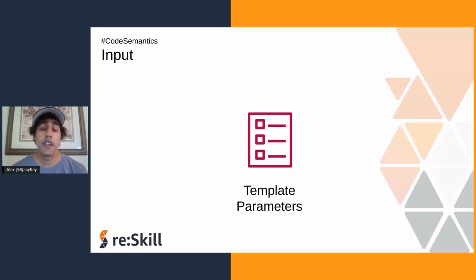Okay, now let's dive a little bit more into the code semantics of CF. We're going to go over input. Now, when we share templates, we want to make it easier for users to customize how they add to the cloud with that template. We can do that by changing a template to accept input. This is called parameterization. I'm going to now demonstrate parameterization with template parameters.